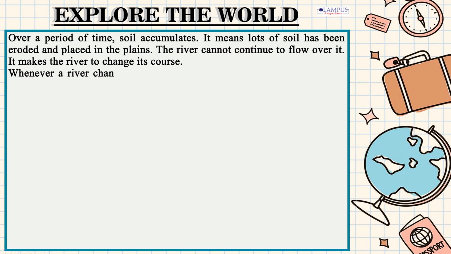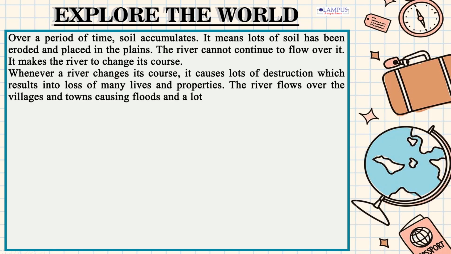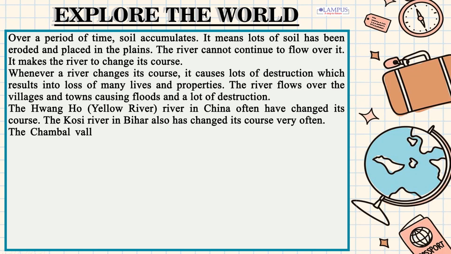Whenever a river changes its course, it causes lots of destruction, which results in the loss of many lives and properties. The river flows over villages and towns, causing floods and a lot of destruction. The Huanghe, or Yellow River, in China has often changed its course. The Kosi River in Bihar has also changed its course very often. The Chambal Valley in Madhya Pradesh became barren because of soil erosion by water.